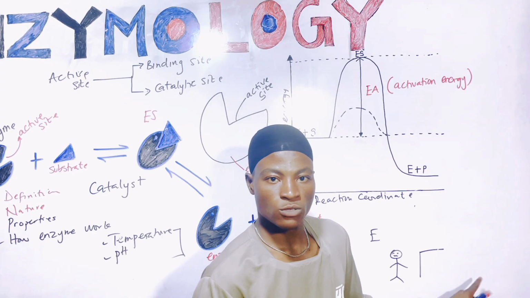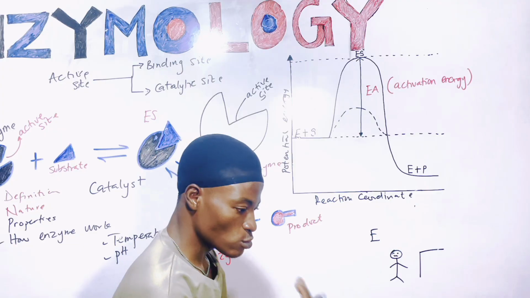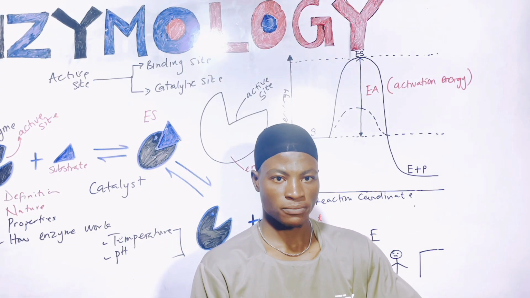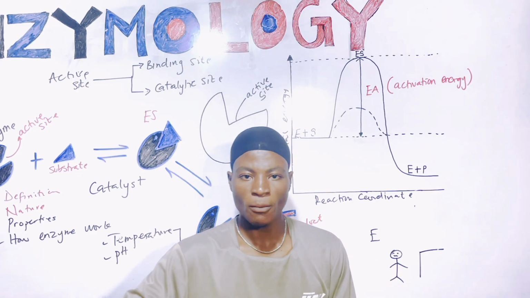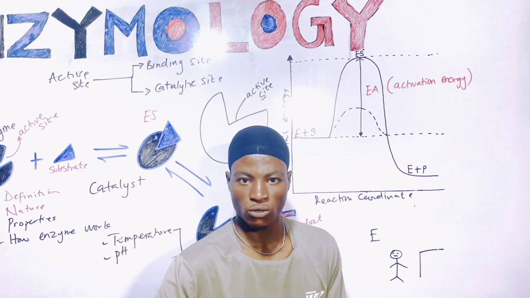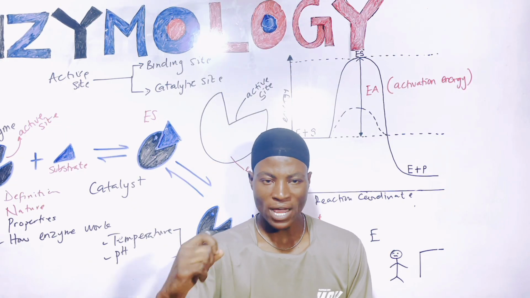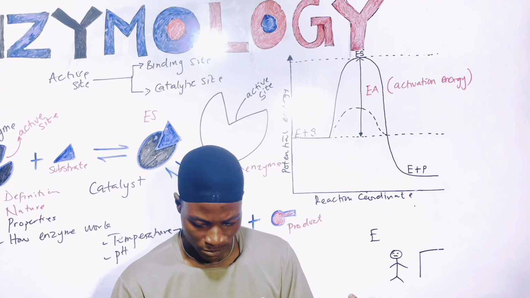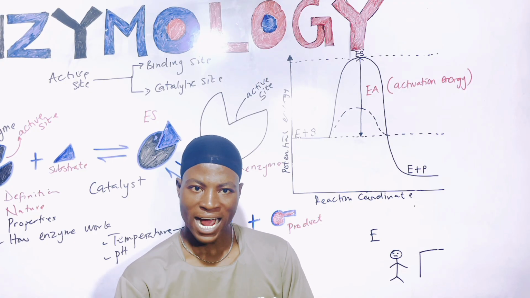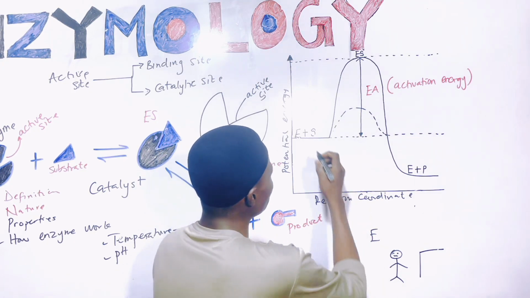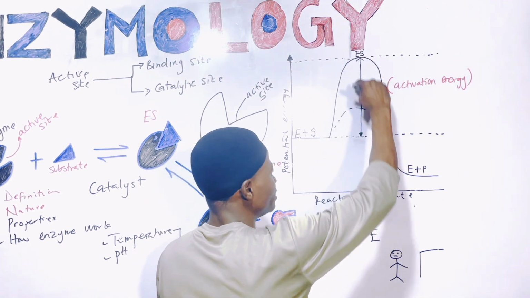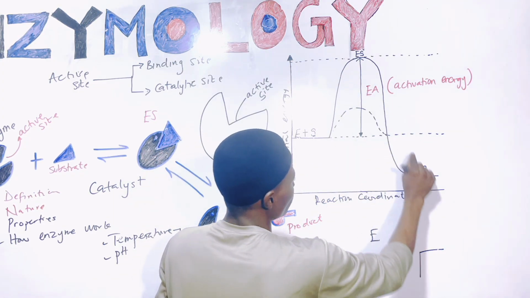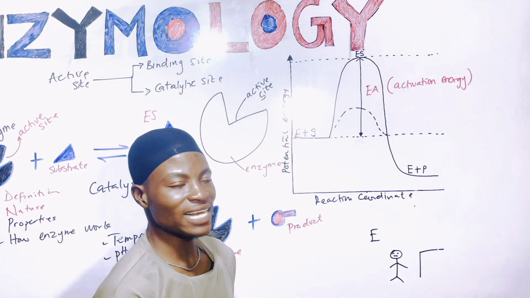To the other side. So what I'm basically saying is that enzyme will act on substrate by lowering what? The activation energy. Substrate will convert to what? To the product. Naturally, or let me just say on a normal condition, substrate cannot convert to product without the action of enzyme. So enzyme acts by bringing the molecules of substrate together. In that case, the activation energy is lowered. So whenever enzyme binds to substrate, the activation energy will reduce. So once the activation energy was reduced, then the substrate will be converted to product. That's basically what is happening.